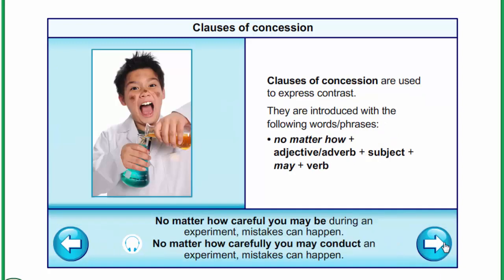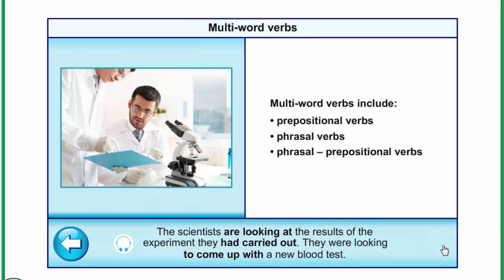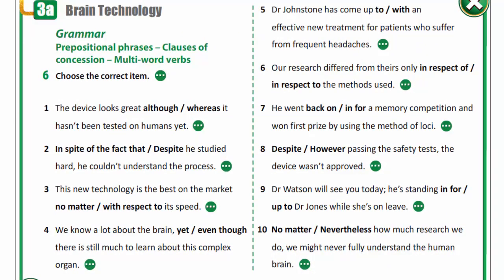No matter how, plus adjective or adverb, plus subject, plus may, plus verb. No matter how careful you may be during an experiment, mistakes can happen. No matter how carefully you may conduct an experiment, mistakes can happen. Multi-word verbs include prepositional verbs, phrasal verbs, phrasal prepositional verbs. The scientists are looking at the results of the experiment they had carried out. They were looking to come up with a new blood test. In exercise 6, you are to choose the correct item.